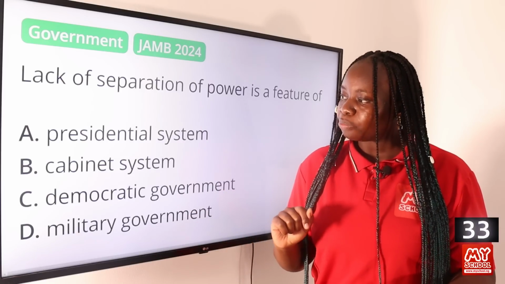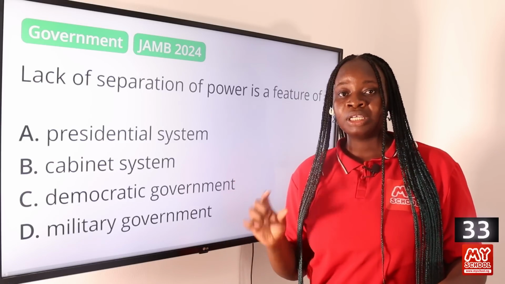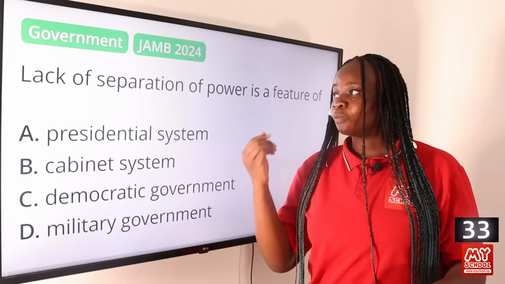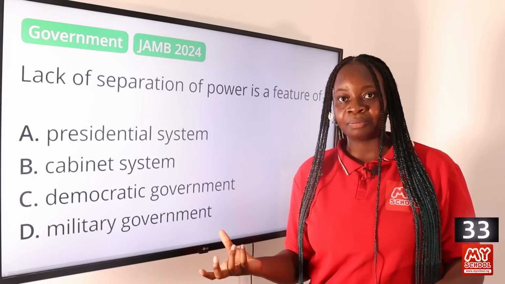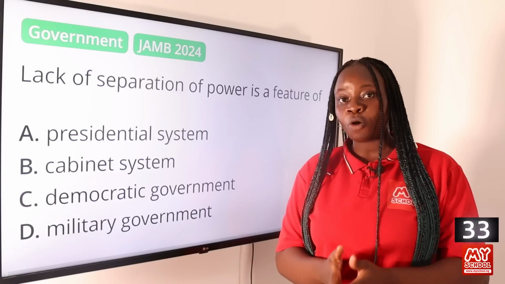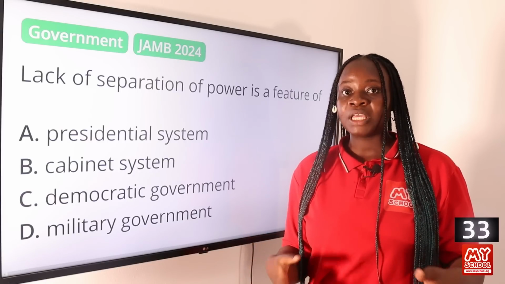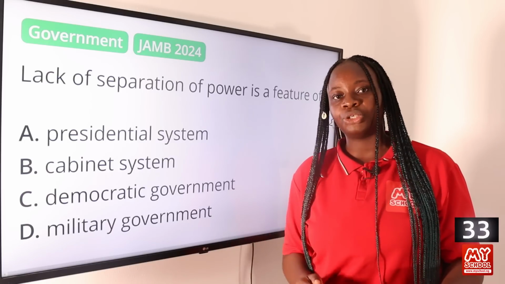It may feel like option B, cabinet system, is the answer because there is a fusion of legislative and executive power, which is a kind of a violation of the principle of separation of power. But please note that there's still separation of power in this particular system, as each of these organs of government are still checking on one another, and they still operate independently of each other in certain situations. So the best answer to this question is option D, military government.